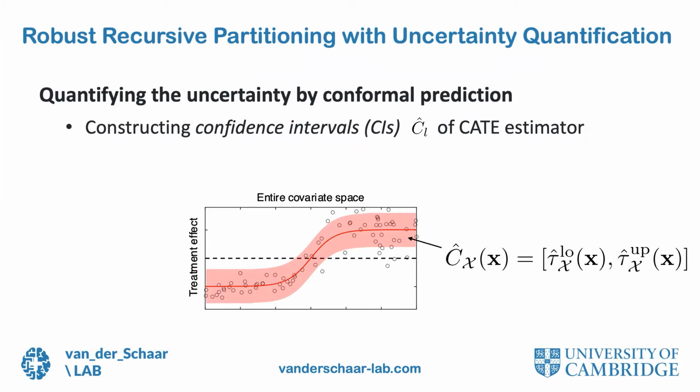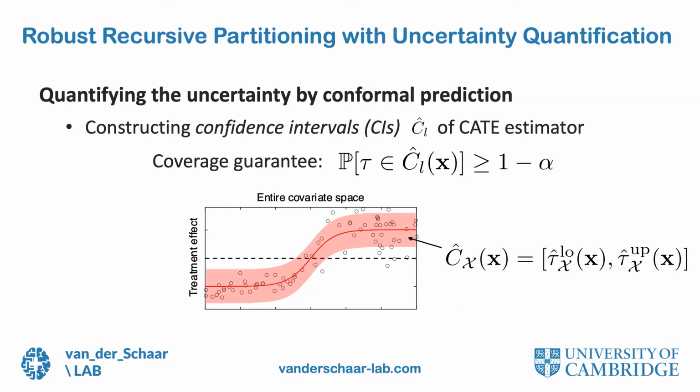The confidence interval constructed by conformal prediction specifies the frequentist coverage guarantees in finite samples. That is, given any coverage rate we want to achieve, 1 minus alpha, so let's say it's 90% or 95%, the confidence intervals constructed by conformal prediction are guaranteed to satisfy that coverage rate at testing time.